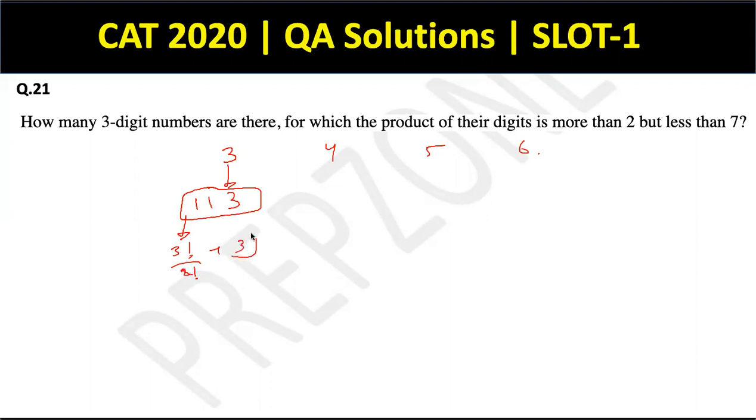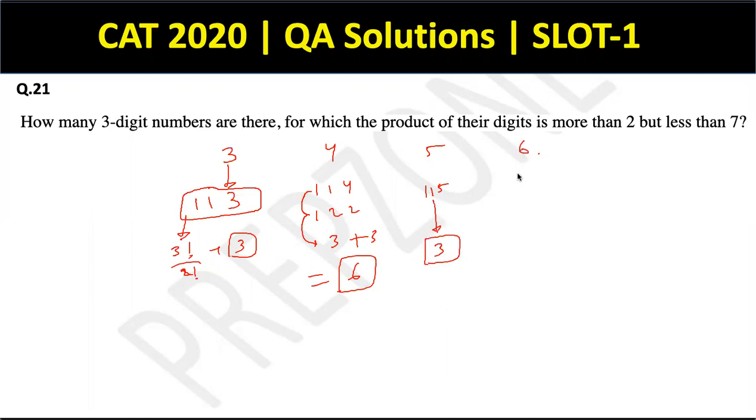It will be 3. How can the product be 4? It can be 1, 1, 4 and it can be 1, 2, 2. 1, 1, 4 and 1, 2, 2 will both give me 3 plus 3. That is 6 possible cases. For 5 also, only one case is possible. That is 1, 1, 5. Right? So this will only give me 3 cases.